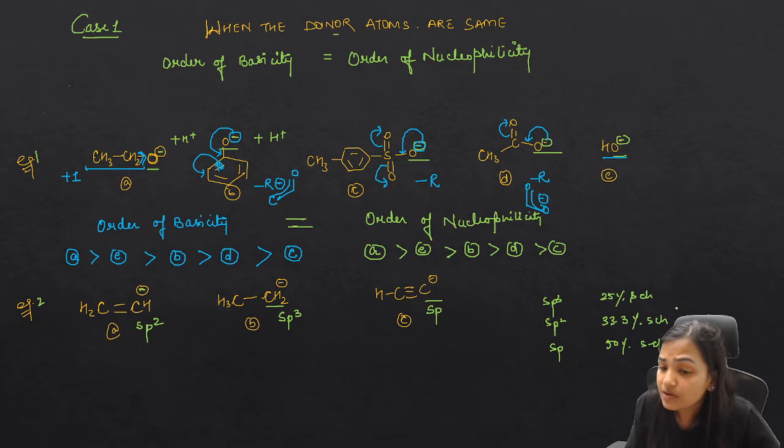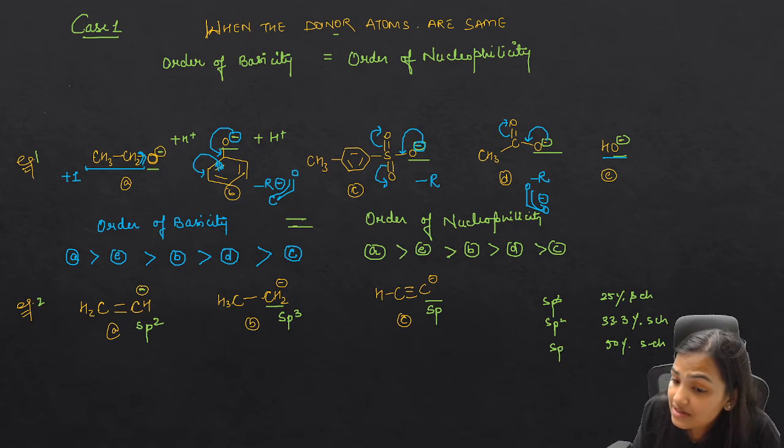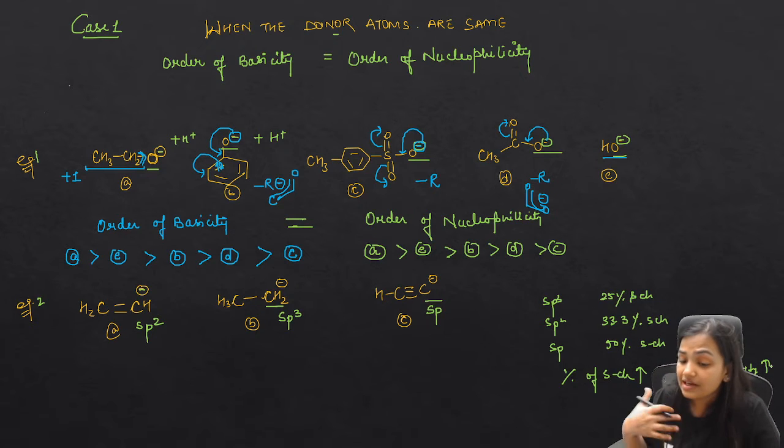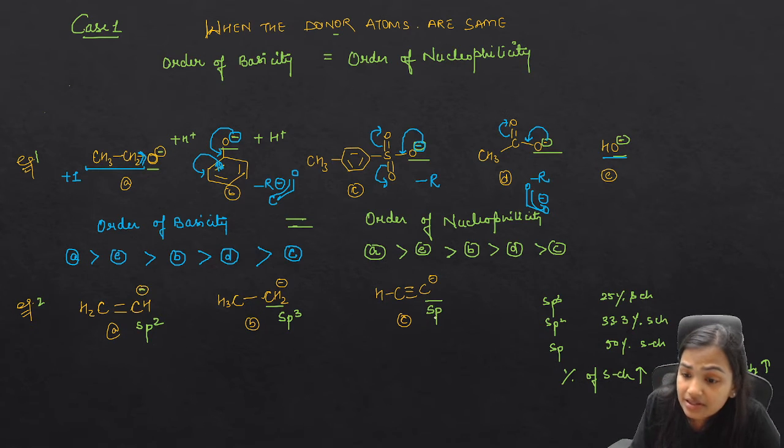So what we notice is, as the s character increases, the electronegativity increases. If the electronegativity increases, in the case of sp we have the maximum percentage of s character, so this is strongly electronegative.